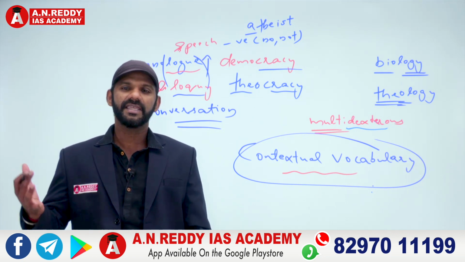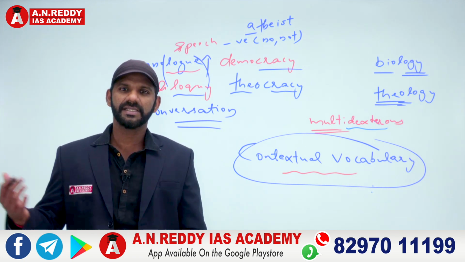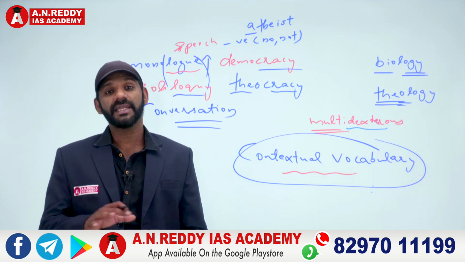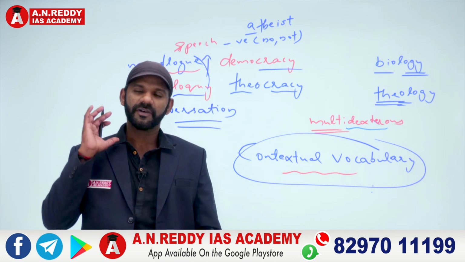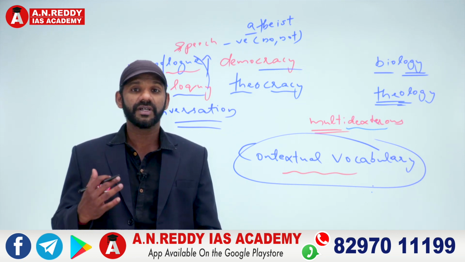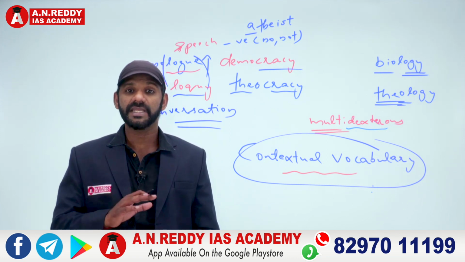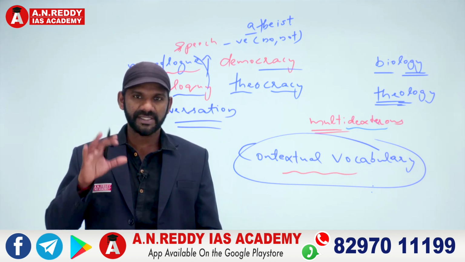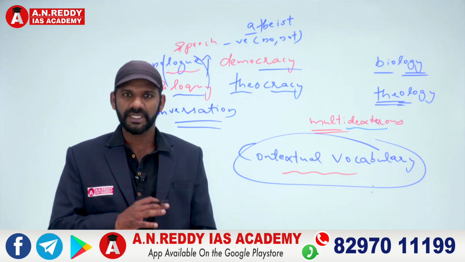If I say, he is in the toilet. Does it mean that he is in the washroom? Not necessarily. Because toilet is any private room. Any private room can be termed as a toilet. If I'm sitting in a closed cabin, which is a private room, that can be termed as a toilet. That is why we use the word washroom to make it more precise. Washroom is only washroom, but toilet can be any private room. One word has many meanings, and the meaning of a word depends on the context or sentence or situation in which the word appears. That's termed as contextual vocabulary. We'll go for this one anyway in detail.